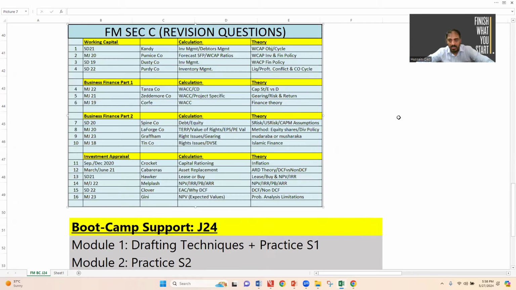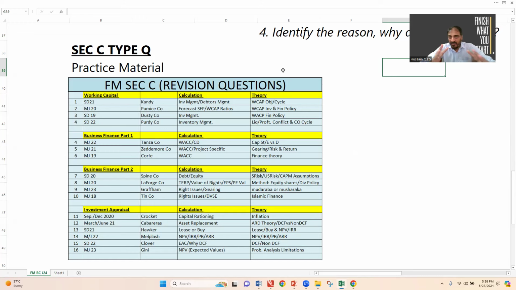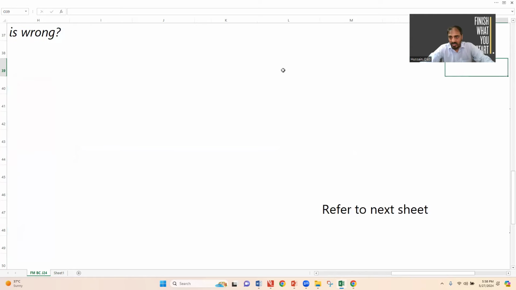These 16 questions are about working capital, business finance and investment appraisals. These are the questions named. An examiner asks these calculations and these theoretical areas. I strongly suggest these are the questions to emphasize. Inshallah, with these questions you will cover a lot of the syllabus, and if you obey my guidance about section C, you will get confidence and save your 40 marks easily. What are your suggestions?